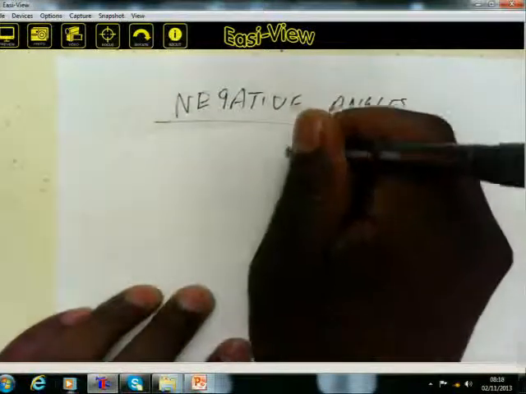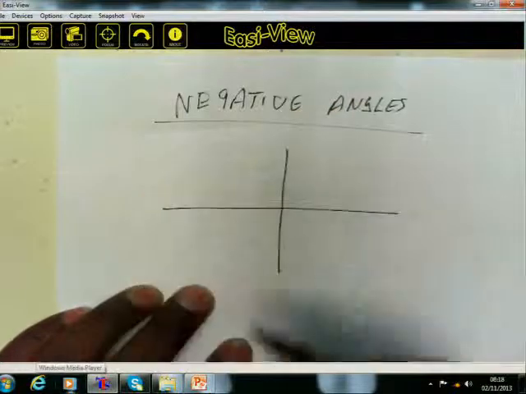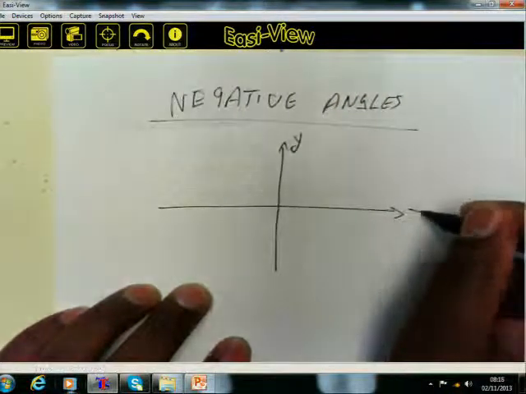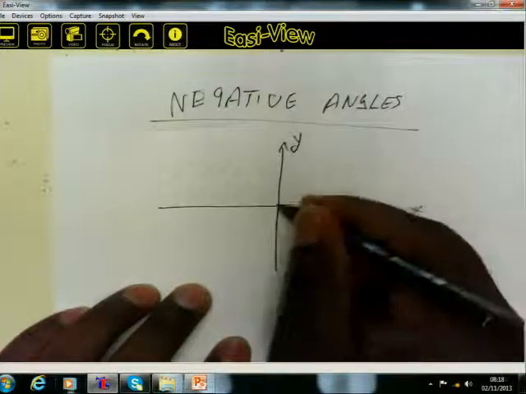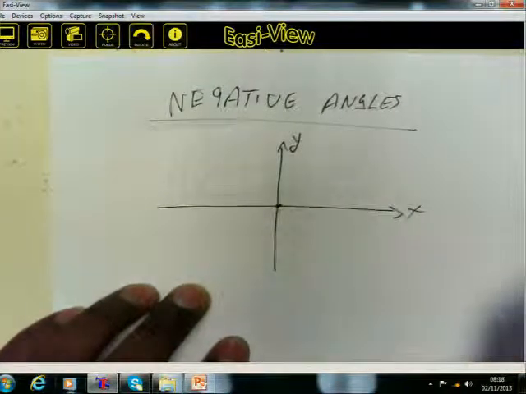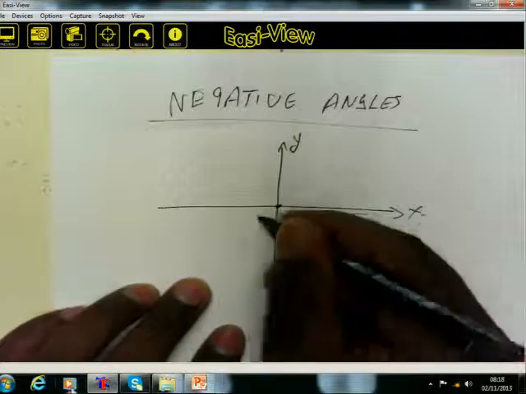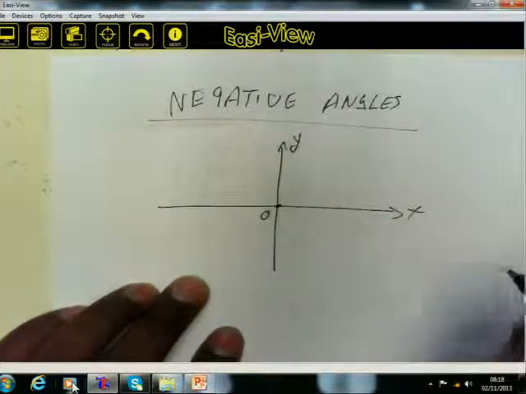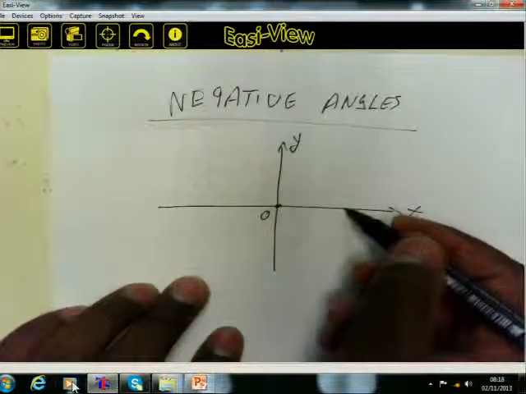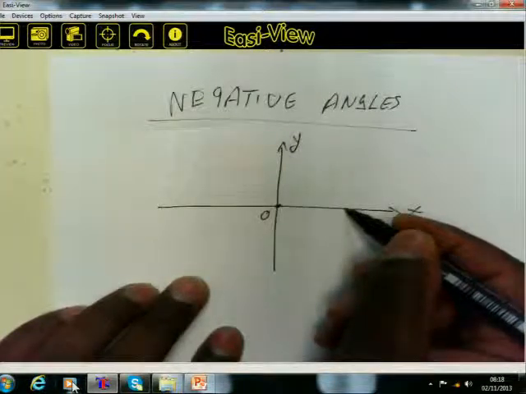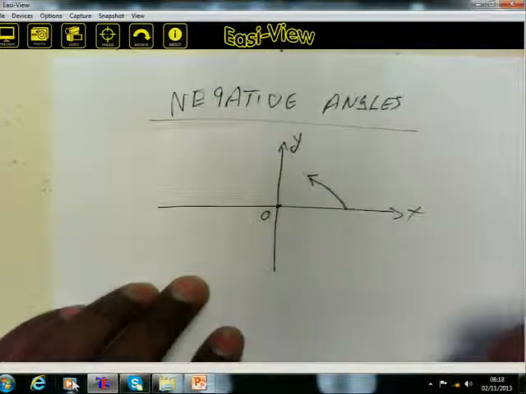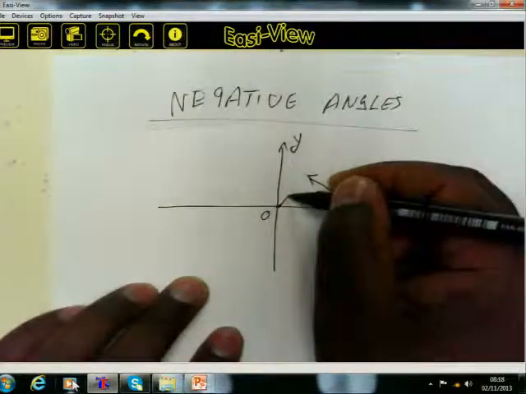Remember, let me draw a Cartesian plane. There we are. The vertical axis, the y-axis, and the horizontal one, the x-axis. This is the origin, the point of intersection of the two axes. In mathematics, when you measure an angle, we start from the positive x-axis, and you've got a terminal arm here.